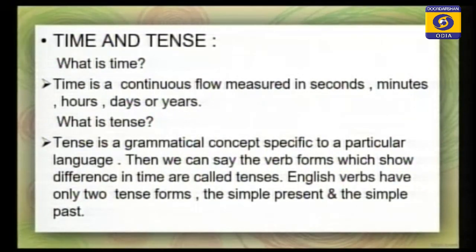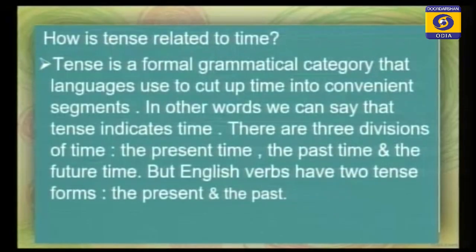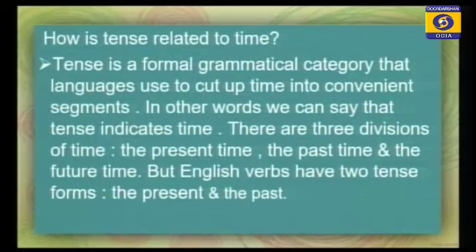So now you see how tense is related to time. Tense is a formal grammatical category that languages use to cut up time into convenient segments. In other words, tense indicates time. There are 3 divisions of time: the present time, the past time and the future time. But English verbs have 2 tense forms, the present and the past.